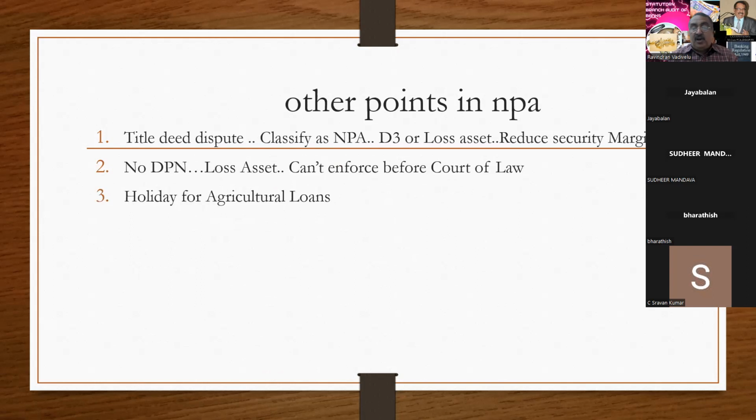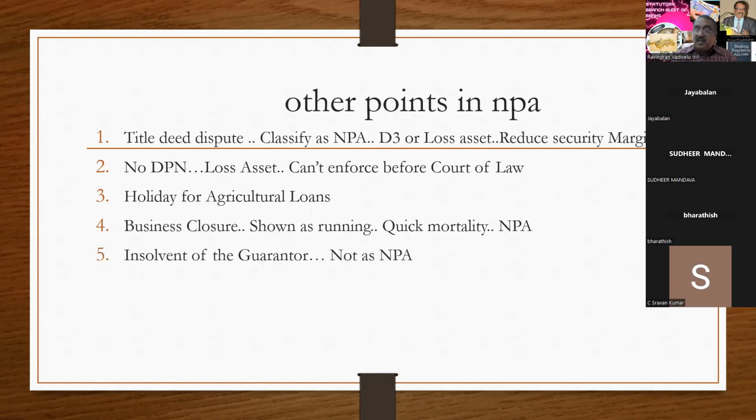Next one is holiday period and agricultural advances. There is no holiday period for agricultural advances. Managers used to say that there is a holiday period, but everything depends on the sanction letter. Please go and see the sanction letter, then only you have to take the decision. Next one is business closure but shown as running. At the time of sanction of the loan, the business is there, but after receipt of the loan, they would have diverted the funds to some other purpose, and the business is closed. But the party shows that the business is still running, and it is also classified under the category called quick mortality. So you have to treat it as NPA. That is also another point.